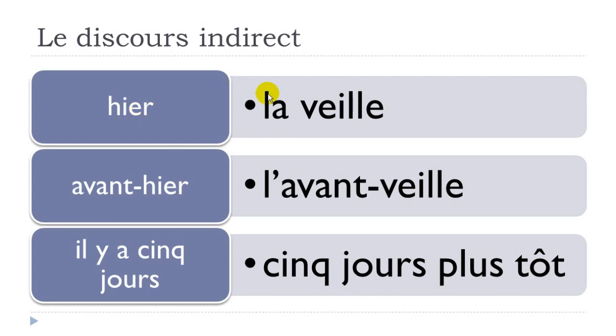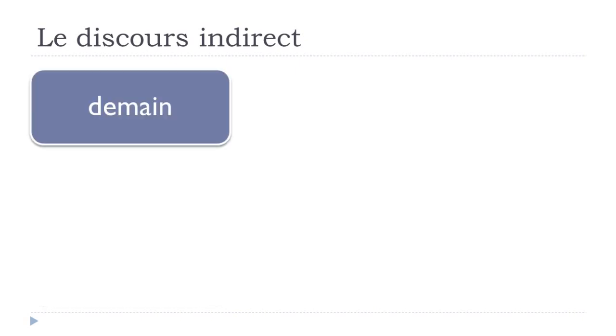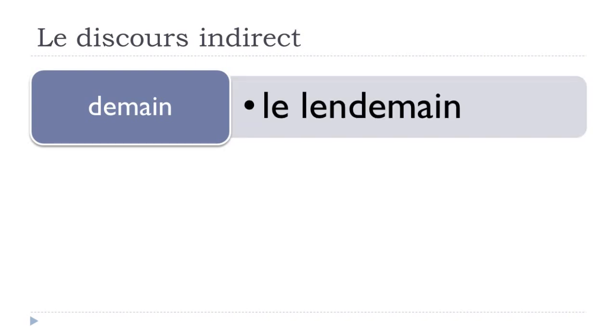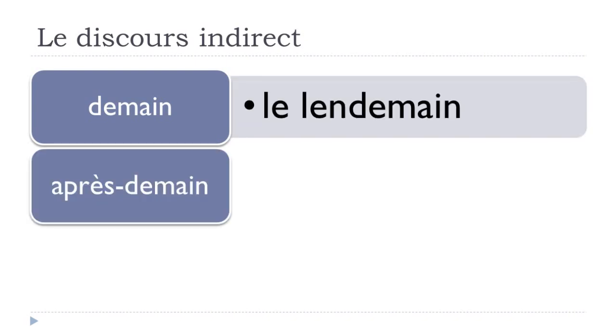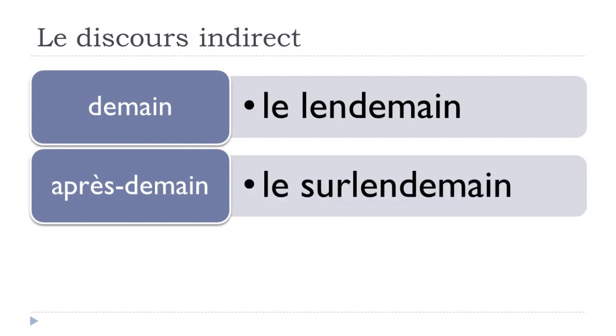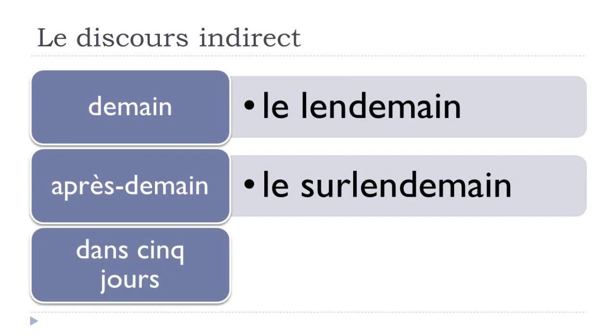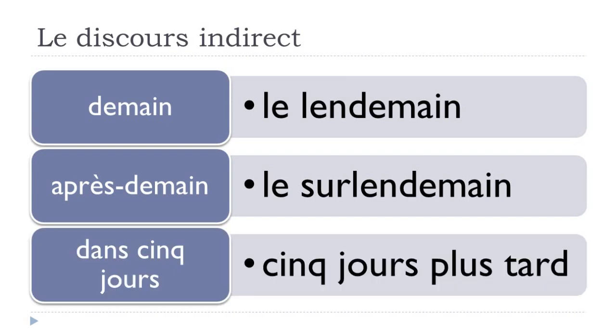Okay, so hier will become la veille. Avant-hier will become l'avant-veille, and then il y a 5 jours will become 5 jours plus tôt. Okay? And we can continue, if you want, with demain. Demain is tomorrow, and tomorrow will become le lendemain, the following day, le lendemain. Après-demain, after tomorrow, and it will become le surlendemain. Okay? And dans 5 jours, in 5 days, will become 5 jours plus tard, later.